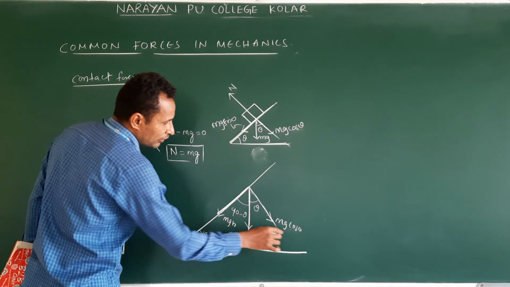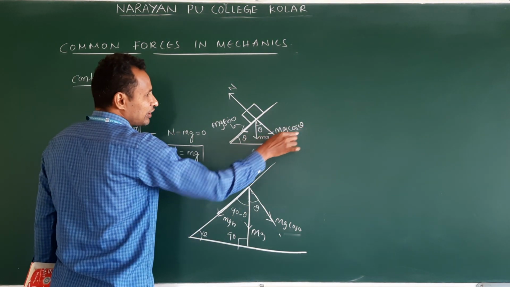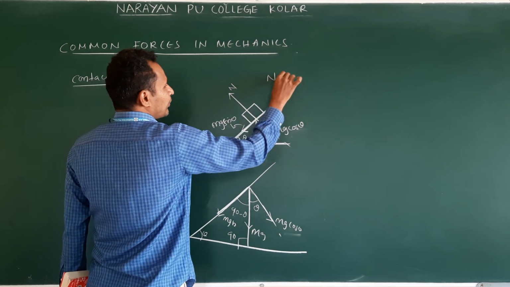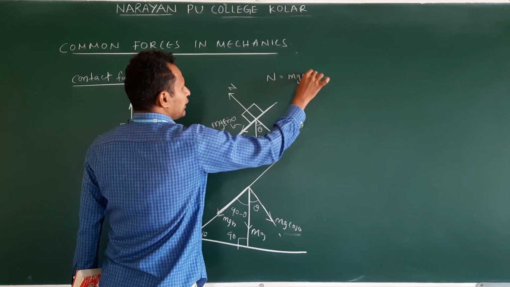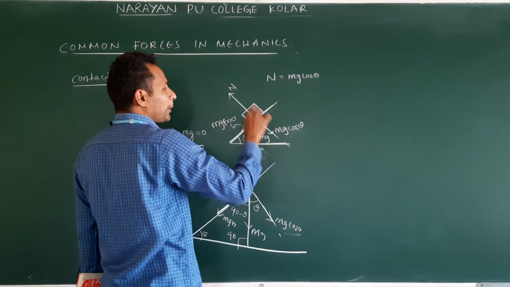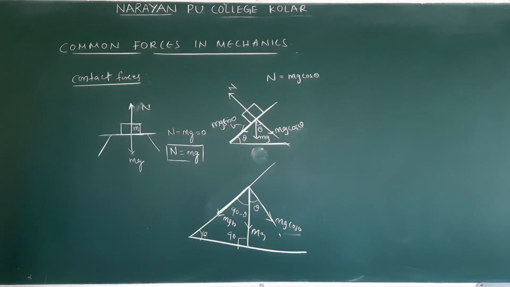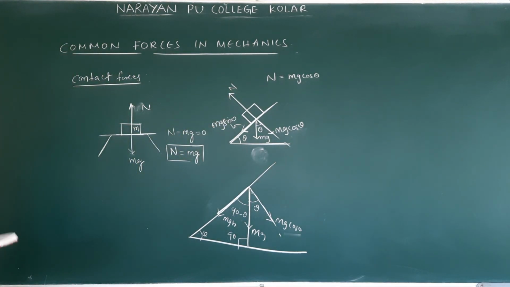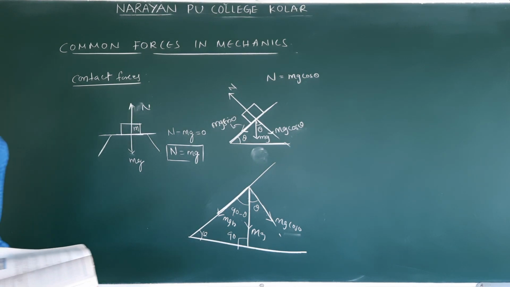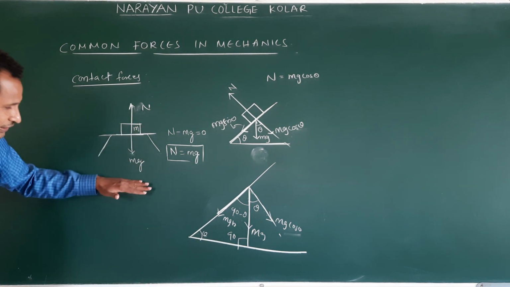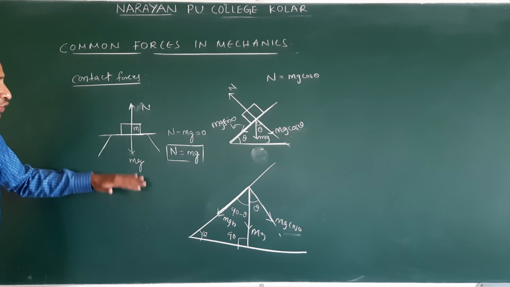This is mg sin theta. But mg cos theta is exactly opposite to N. So on an inclined plane, normal reaction is equal to mg cos theta. Now it is a component which is perpendicular to the contact surface, right? So remember, always normal reaction acts perpendicular to the contact surface, not perpendicular to the mg. Understand? So mg always acts downwards.